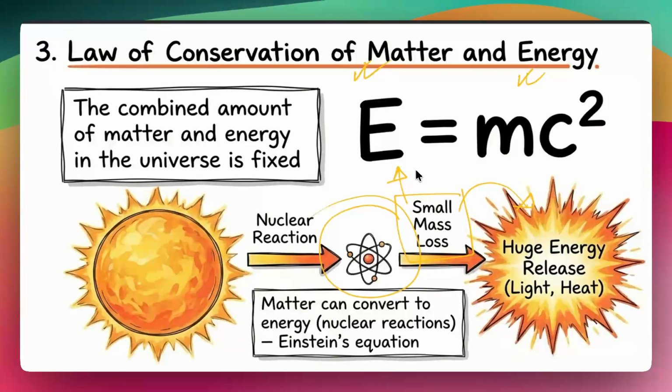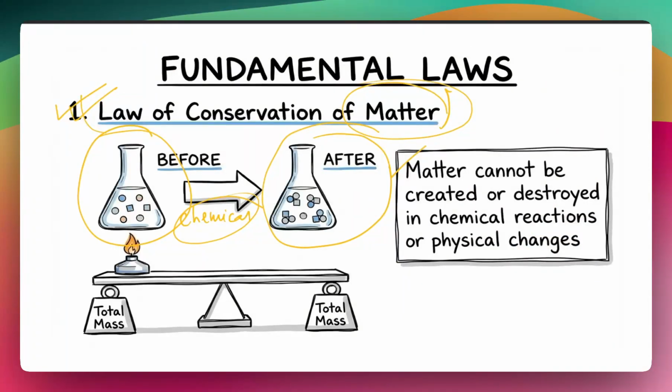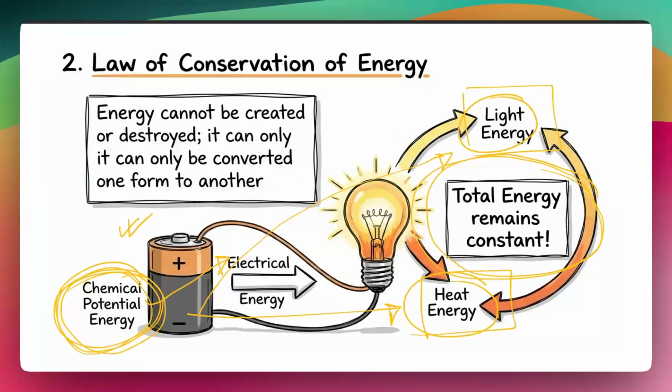As we said, the matter in a chemical process or a physical process is always conserved. The initial mass of the total matter used in the chemical reaction is equal to the final mass of the product formed during the reaction. And the energy in different forms, like the chemical energy converting into light energy and heat energy in this example, will be exactly the same. For example, if we have 100 joules of chemical energy and we convert it to 80 joules of light energy and 20 joules of heat energy, they will sum up to exactly 100.